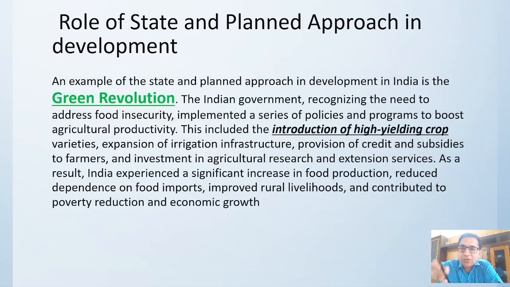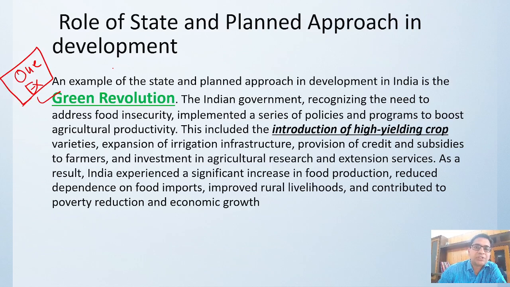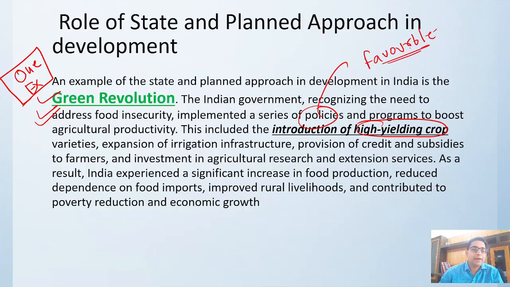So if we try to give an exact example of how state intervention has led to development, we call it the green revolution. This is one example that we can take. So how did the state intervene? It is the green revolution. The green revolution introduced high yielding variety crops. Government has created a favorable policy environment for agriculture productivity. Government has started investing in agriculture research. Government has even started investing in extension research, right?